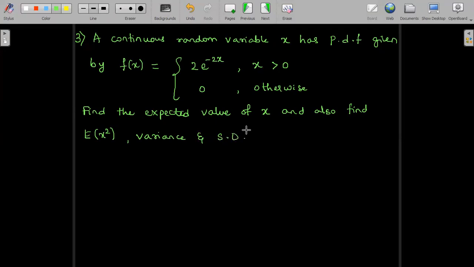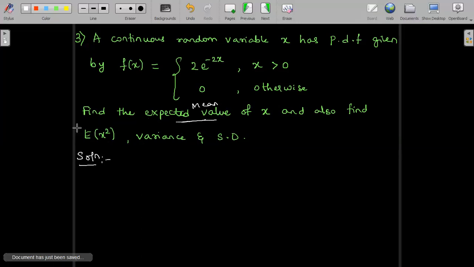Expected value of x is the same as saying mean of x, mean value. So we are asked to find out mean, variance, standard deviation.